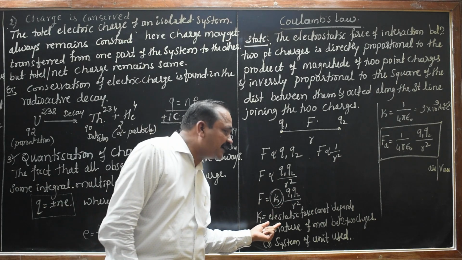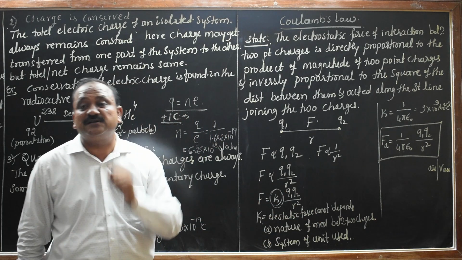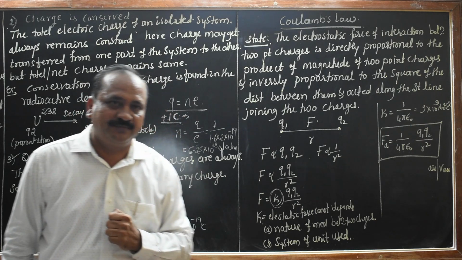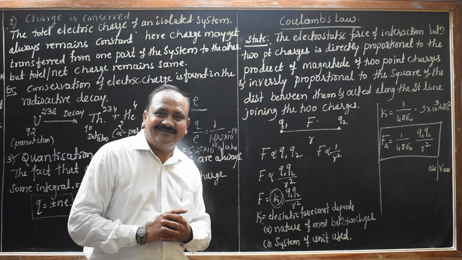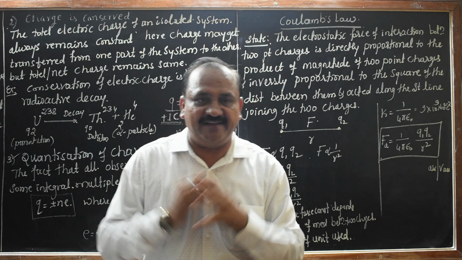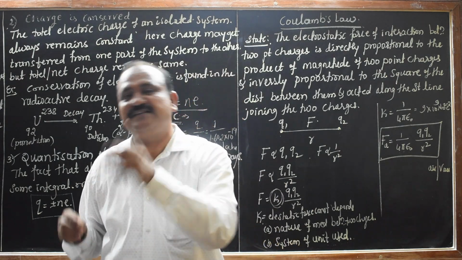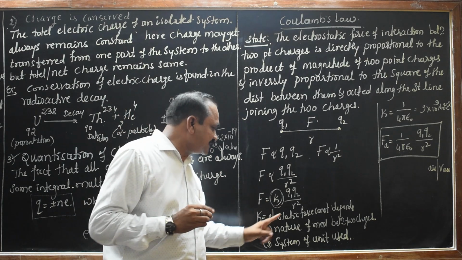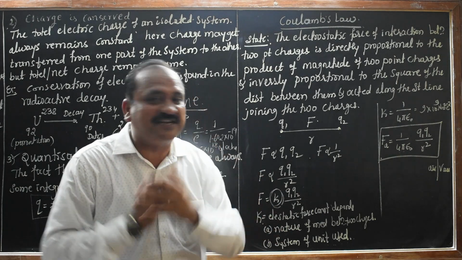Say this electrostatic force constant, it depends on what factors? Of course, the K depends on where those 2-point charges are placed, the medium in which those 2-point charges are placed, say the nature of the medium between those 2-point charges.